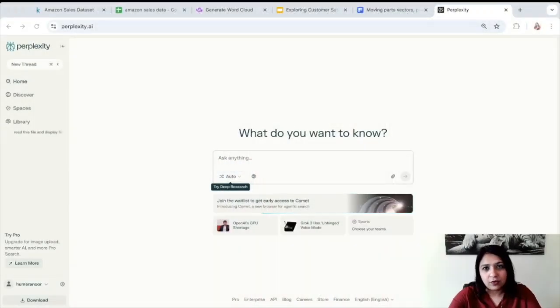So let's move to our AI tool. What you see on the screen is Perplexity. This is the one that we will be using for this tutorial, but it's totally up to you which tool you want to use. ChatGPT, Claude, DeepSeek, each one of them have their own advantages and disadvantages. My recommendation would be to pick up one or two of these tools. I very broadly use ChatGPT and Perplexity, and when the quota hits for one, then I move to the other.